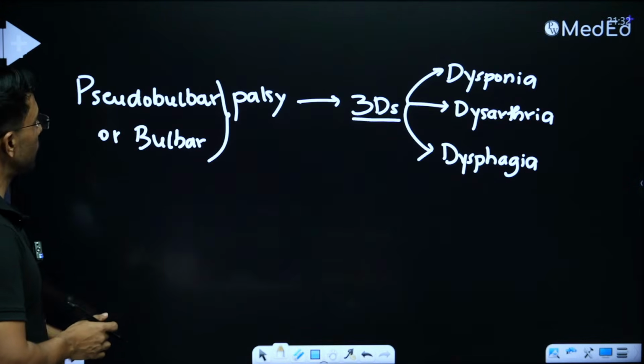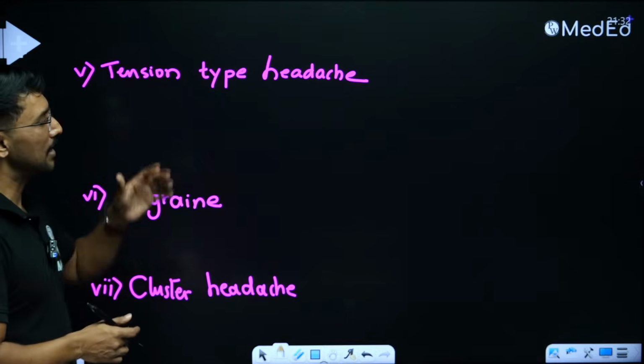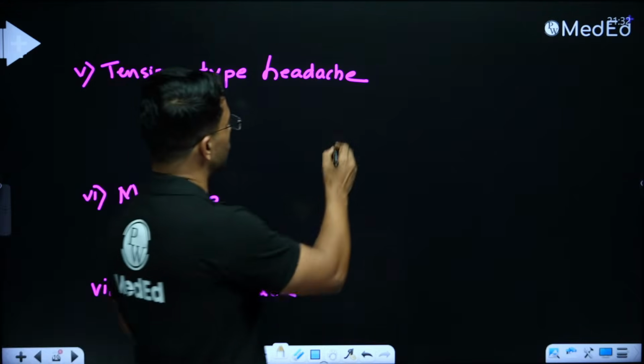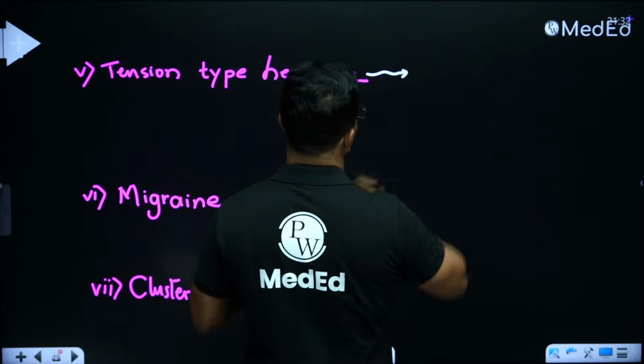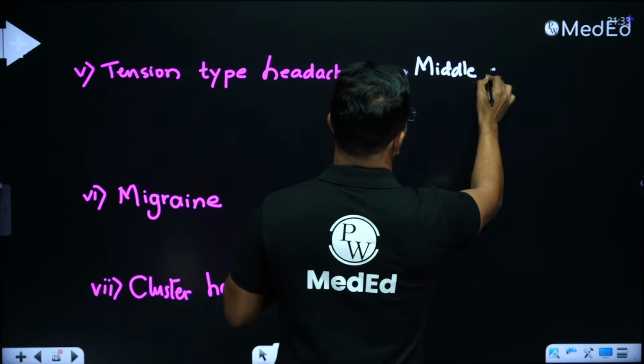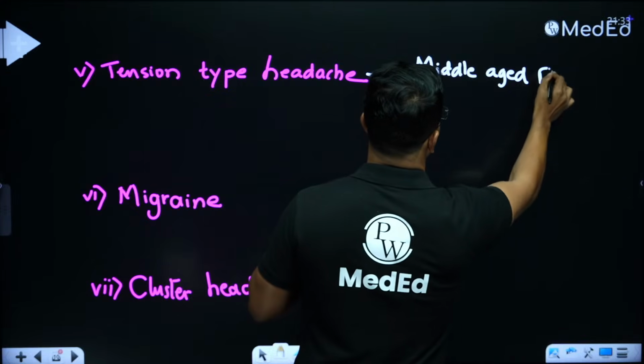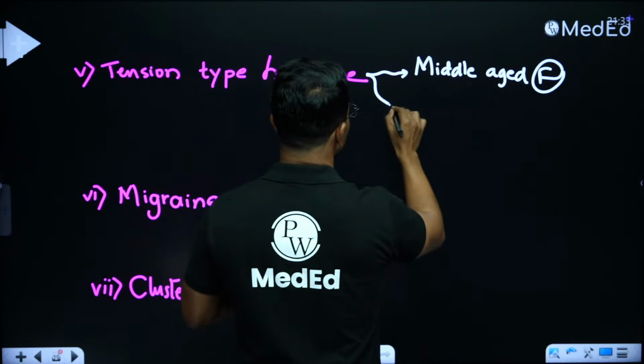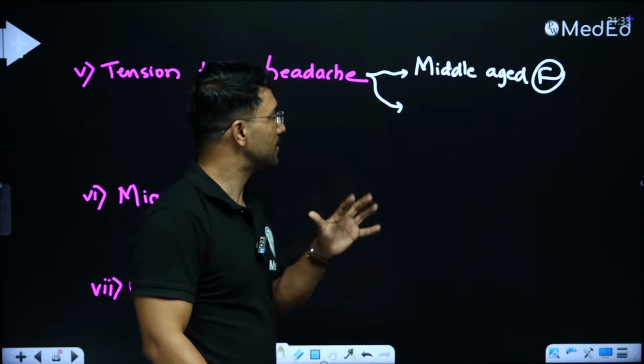Now, similarly, if there is a question on tension type of headache, how will the examiner build the story? If the question is on tension type of headache, it will always talk about a middle-aged female. Second thing, the history clue. What clue will the examiner give?